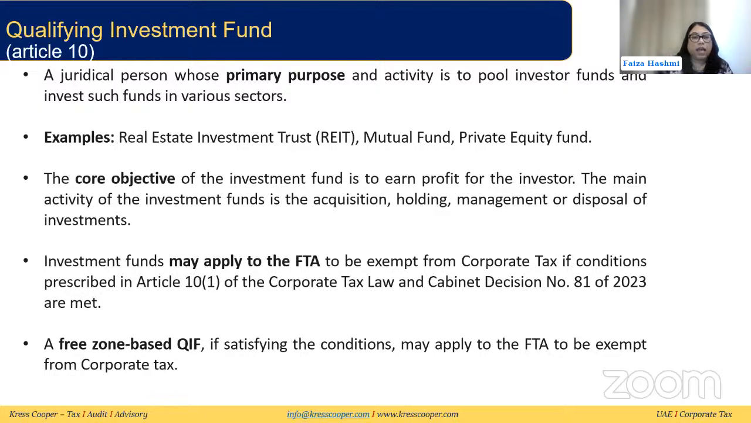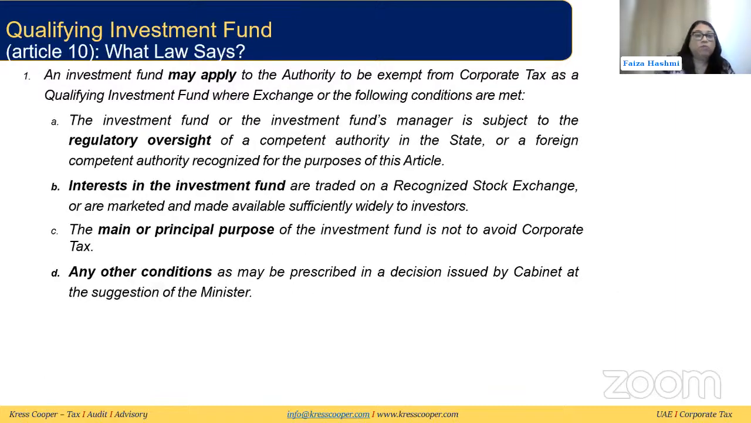Investment funds have to apply to FTA like we discussed in the earlier slide. They do not get automatic exemption. So if all the conditions that have been prescribed are being met, then FTA will allow them to have this exemption. Now, a free zone based qualifying investment fund, if it's also meeting the conditions, can also apply to FTA to be exempt from corporate tax. Now, what are the conditions that we keep talking about? The conditions are given in Article 10. An investment fund may apply to the authority to be exempt from corporate tax if they are meeting the following conditions. What are the conditions?